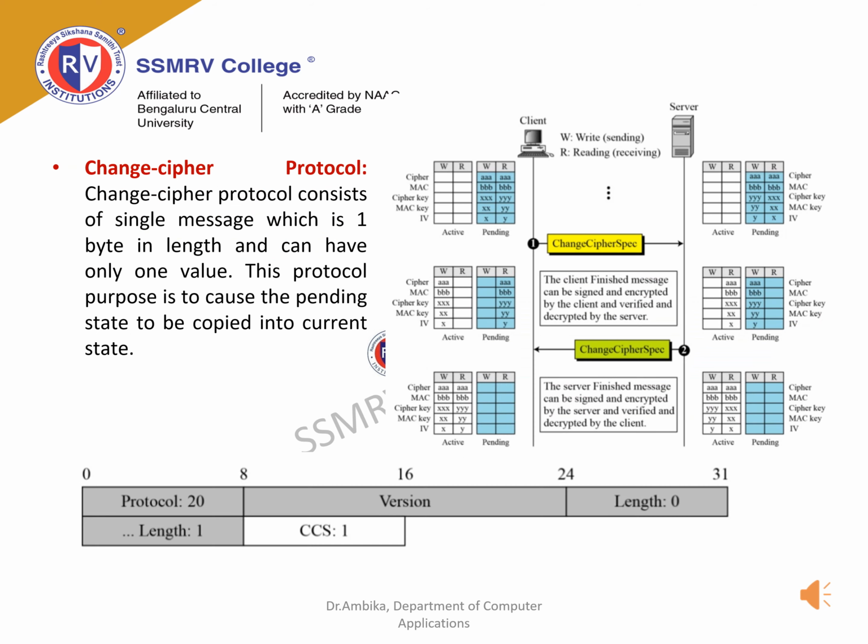Change cipher spec protocol uses the SSL record protocol. Unless the handshake protocol is completed, the SSL record output will be in the pending state. After the handshake protocol, the pending state is converted into the current state. Change cipher spec protocol consists of a single message which is 1 byte in length and can have only one value. This protocol's purpose is to cause the pending state to be copied into the current state.